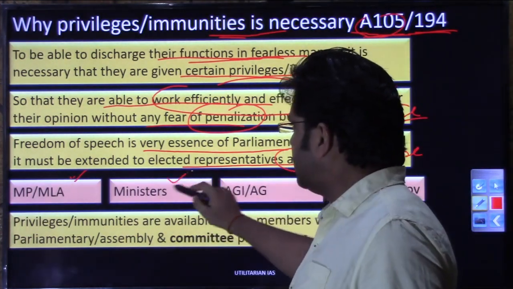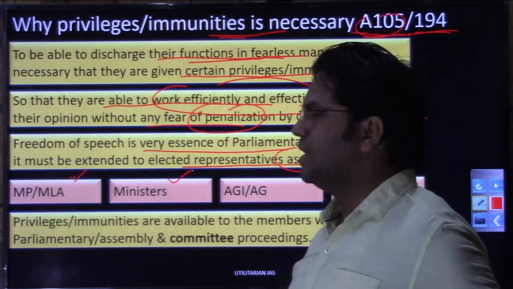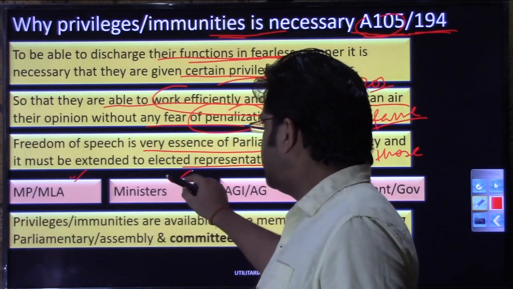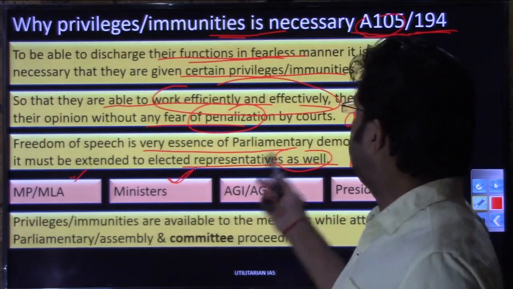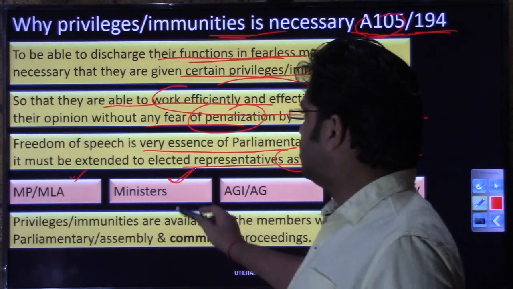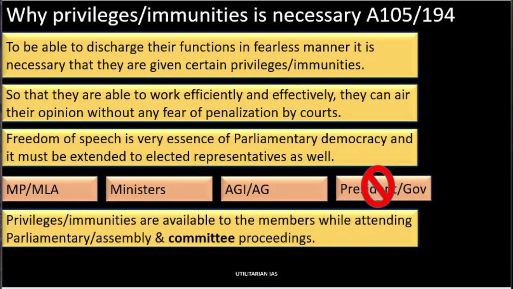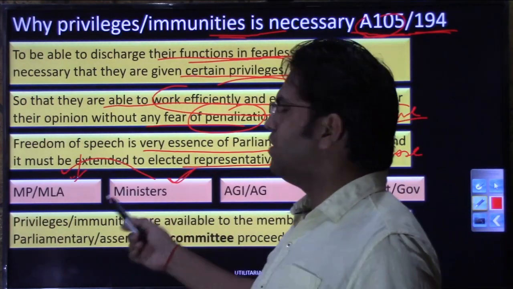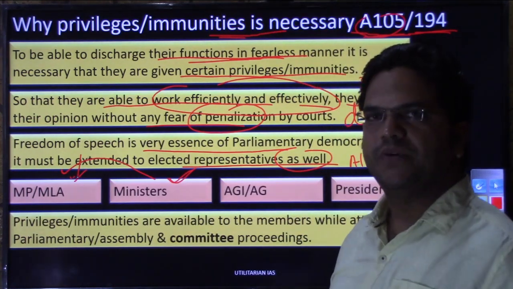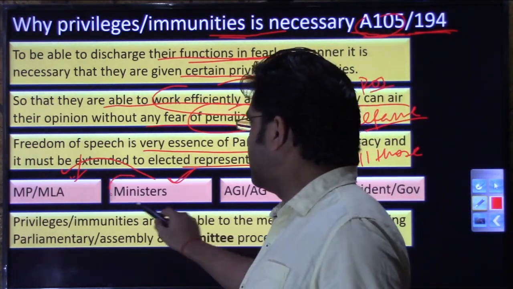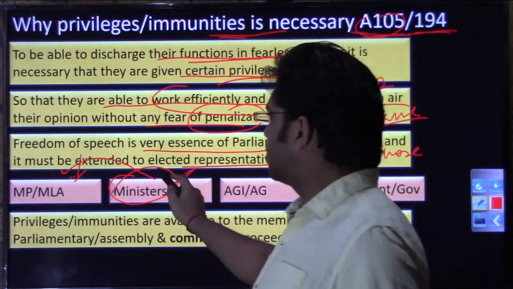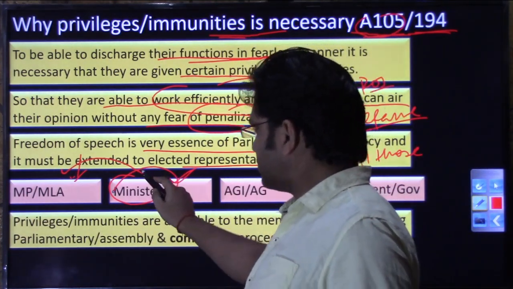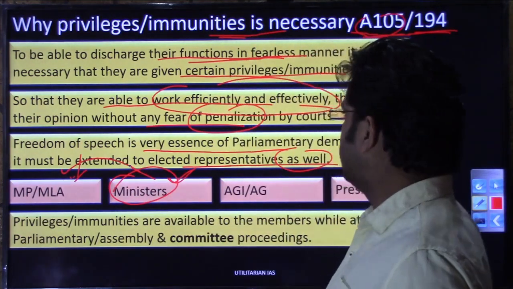Then ministers. Why are ministers mentioned separately in article 105 and 194, when we already have member of parliament and member of legislative assembly? Because at times a minister may not be a member of parliament or a member of legislative assembly, because our constitution has given an option that a person can be a minister without being a member of parliament or without being a member of legislative assembly. So the word minister has been mentioned in these two articles, besides member of parliament and member of legislative assembly.